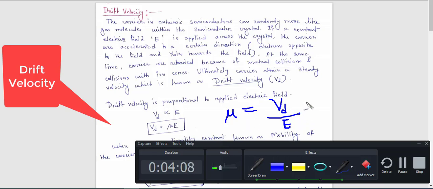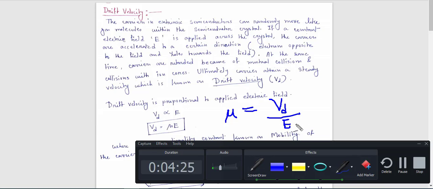Now tell me, what is the unit of velocity? We all know velocity is meter per second. Now what is the unit of electric field? Normally the unit of electric field is volt per meter.